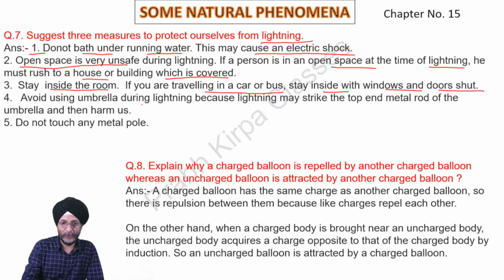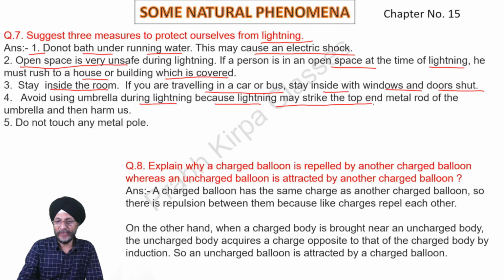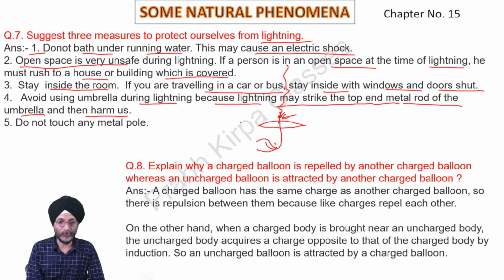Avoid using an umbrella at the time of lightning, because lightning may strike the top and metal rod of the umbrella and then harm us. Suppose this is the umbrella and you have got hold of it, this is made of metal. If there is lightning, then it will strike the metal rod and ultimately it may pass on to you because you are holding it, and it will ultimately cause harm to you.